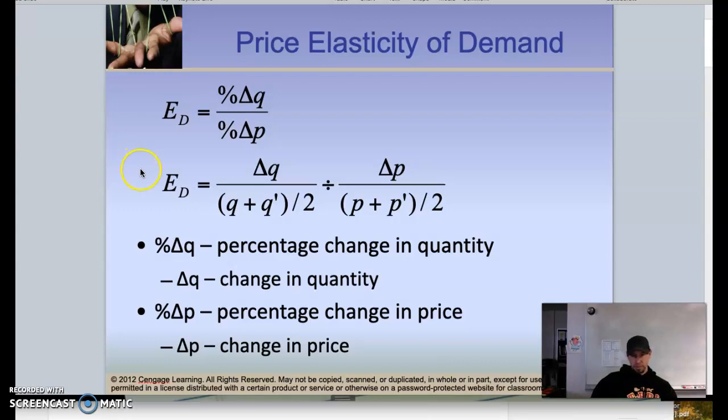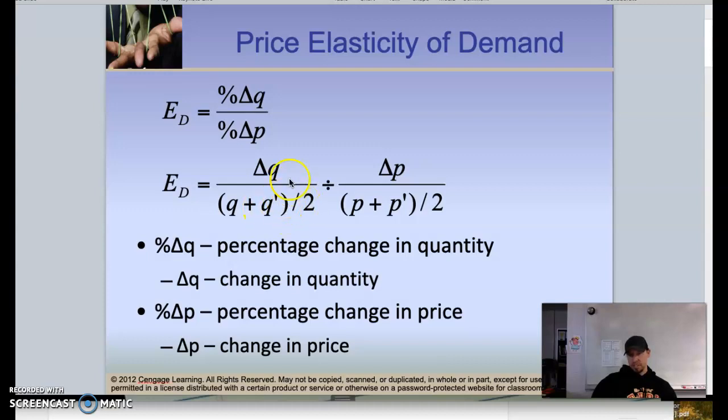So this is the formula that we're going to use. ED stands for elasticity of demand. A triangle, for math people, we know means change. So we're going to take the change in the quantity divided by quantity 1 plus quantity 2. So here's the average part. We add our two quantities together, what our original quantity was and what our new quantity is, and we divide that by 2.